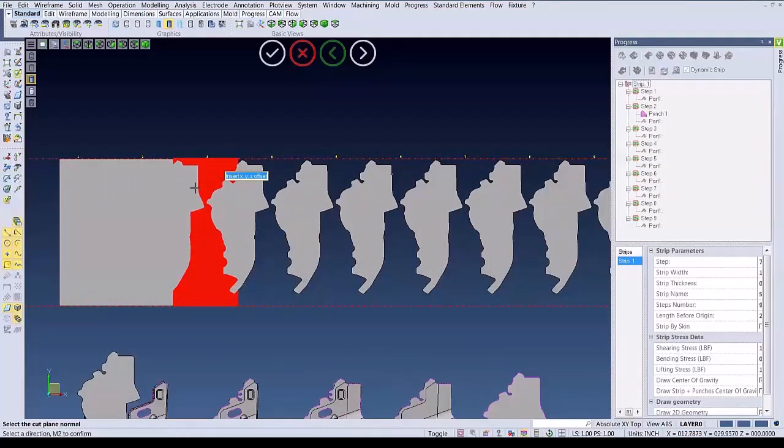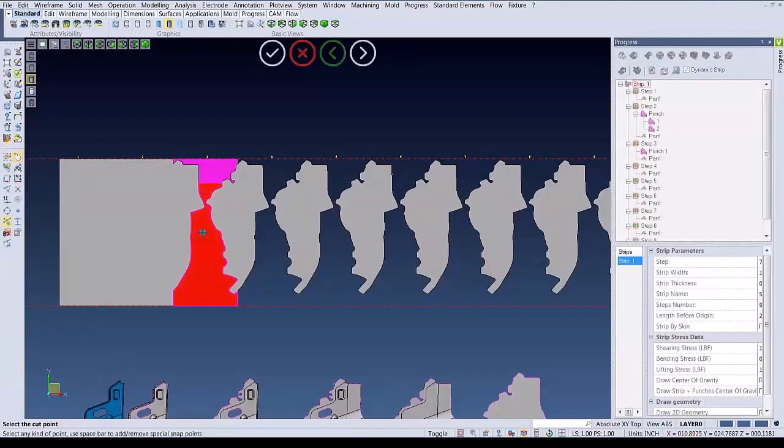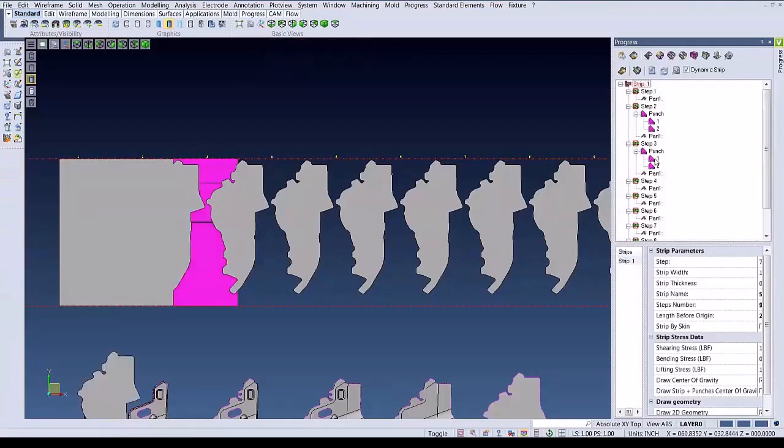The first one will be at the top. We'll switch the direction. Now we will create the lower punch. Following the same format as before, we'll select a point, select a direction.